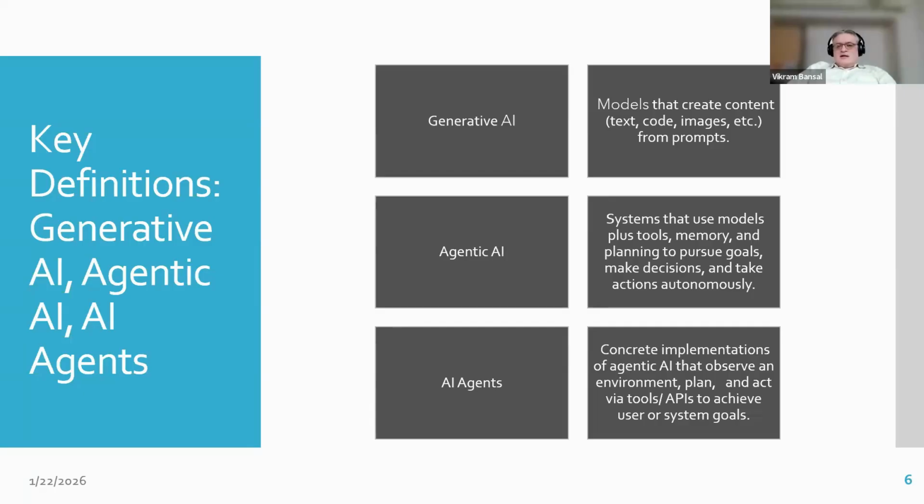That is agentic AI. And what are AI agents? AI agents are practical building blocks, for example, customer service agents, workflow co-pilots, autonomous testing bots, etc. So these are AI agents which constitute the agentic AI. They can observe an environment, plan, and act via tools and APIs to achieve your user or system goals.